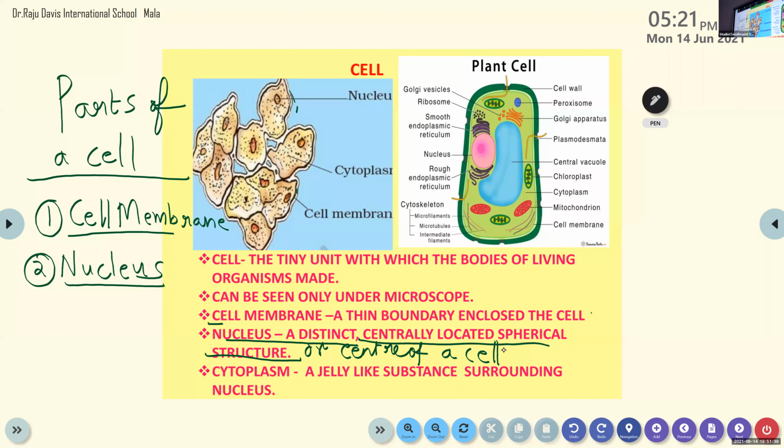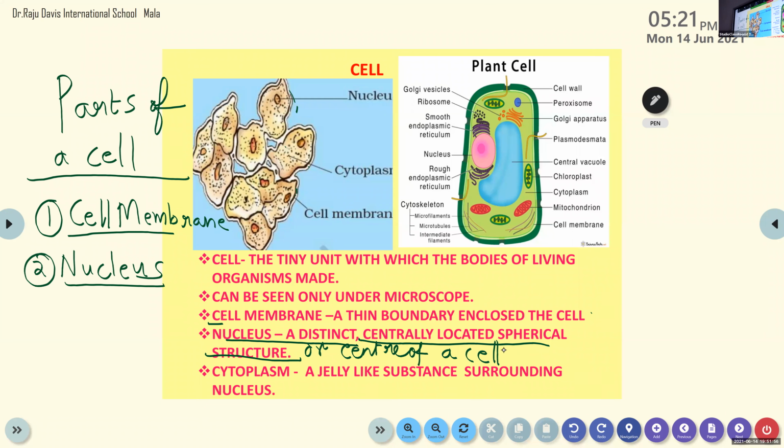Maybe some may find it difficult to say centrally located spherical structure, but actually it looks like a sphere. That's why they have given it like that. Ma'am, will we write in short form? Yes, you can write. No problem. You write center of a cell.